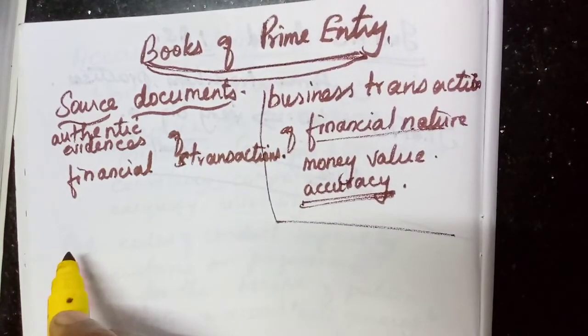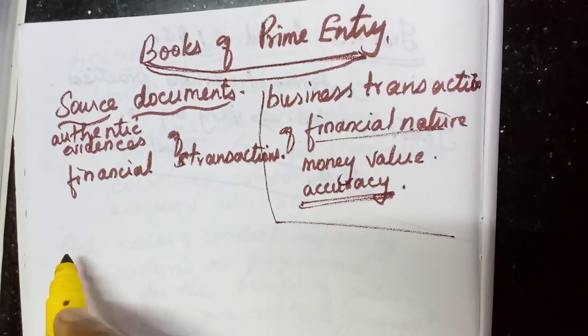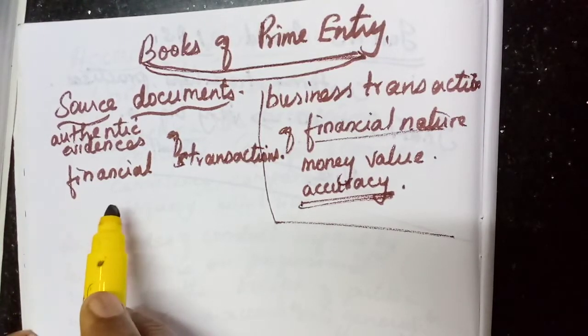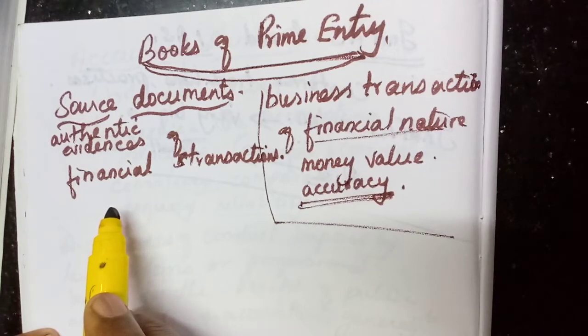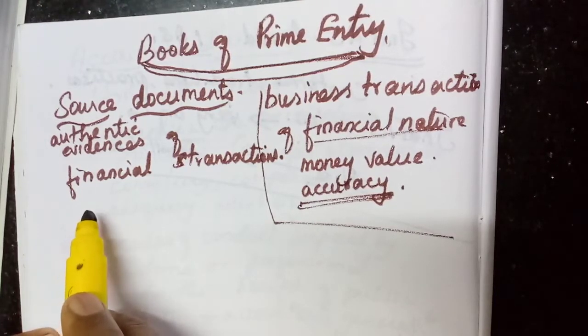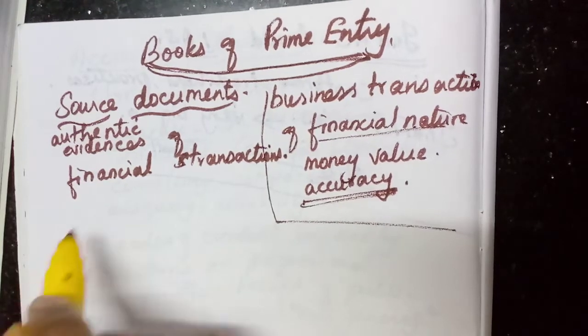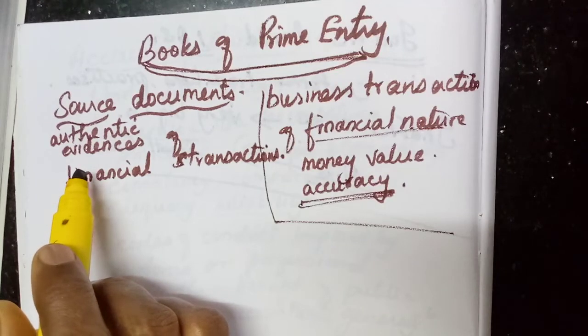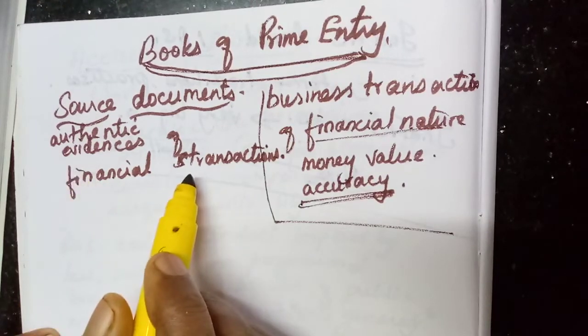If there is any doubt, or if the auditor comes, he will check the transactions with these source documents, whether what is mentioned in the books of accounts matches with the source documents amount. Okay, so that is the source documents. It is an authentic evidence of financial transactions.